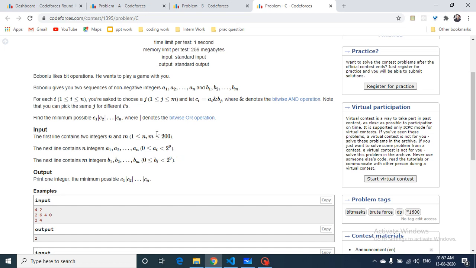So if you choose some values that are below 2 to the power 9, then the OR value will also be below 2 to the power 9. So what you can do here is iterate over the possible answers, assuming the minimum possible answer is 0, 1, 2, 3, 4 and so on.